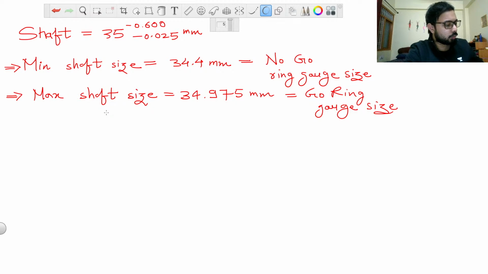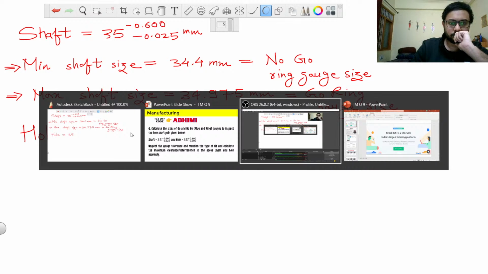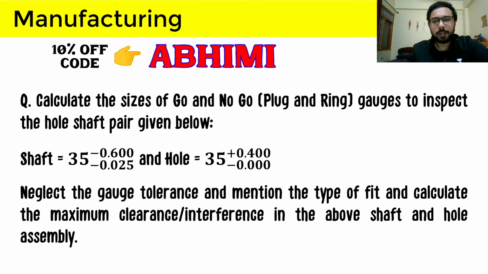Now we will calculate the same thing for the plug gauge. Let me first write the hole dimensions that are given to us. It is given as 35 plus 0.4 and minus 0.